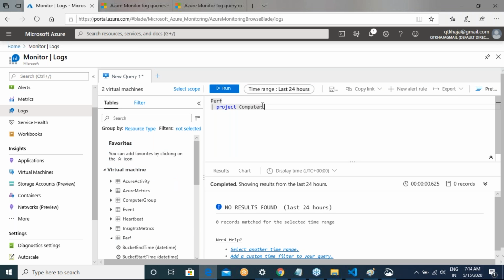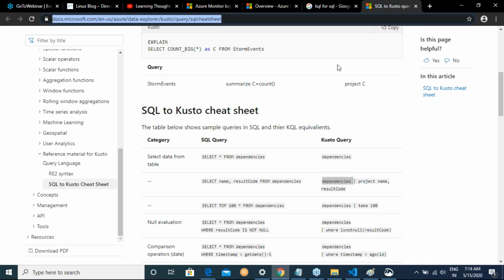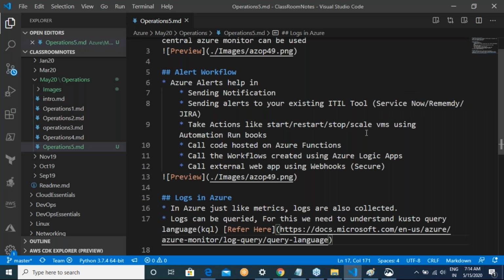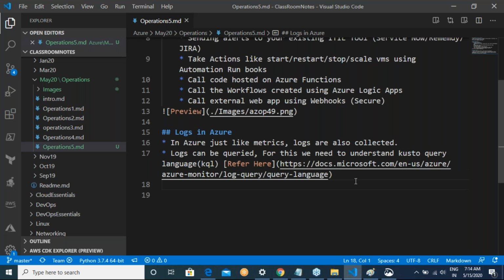But the whole idea is you need to basically run through this, and from here you can draw graphs also. From here you can run graphs also, right? So this is very important stuff for the people who come from a DB background. If you come completely from an admin background, okay, writing KQL with SQL experience is simple.